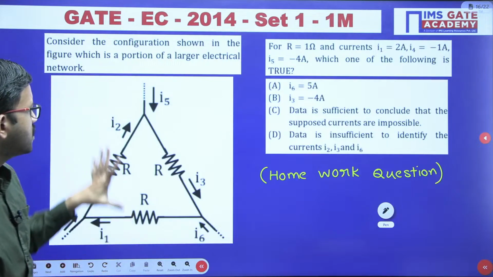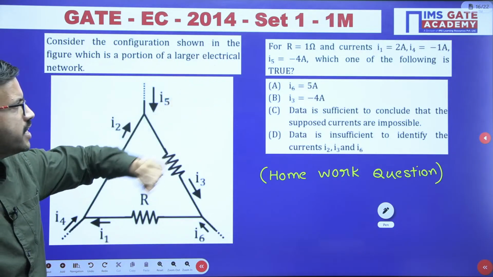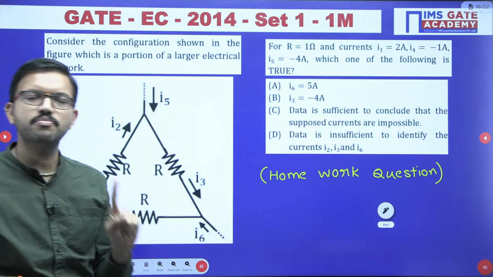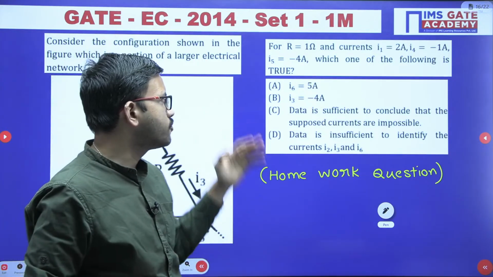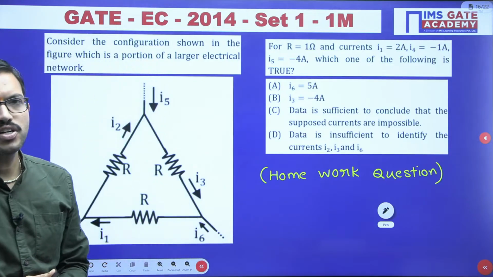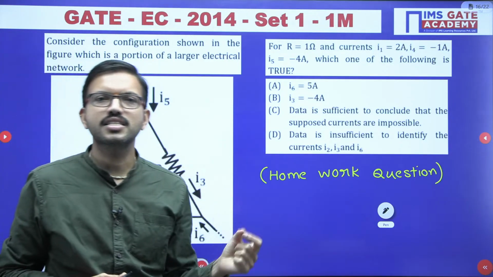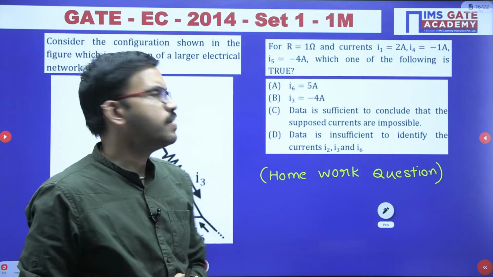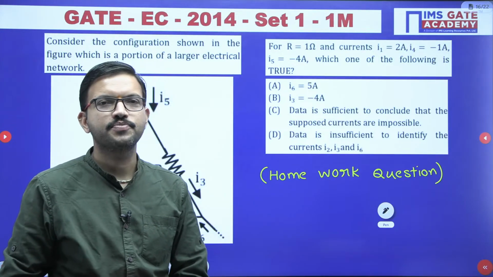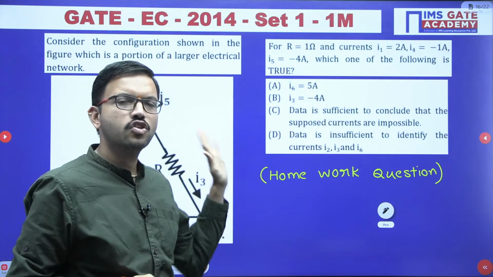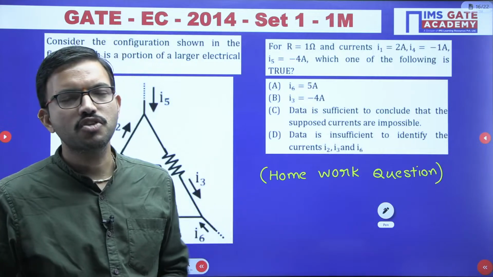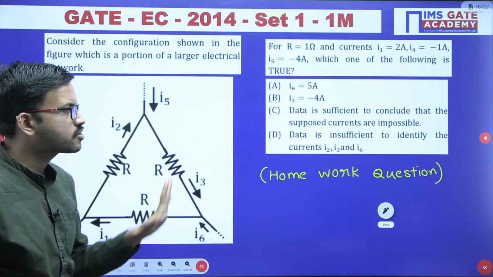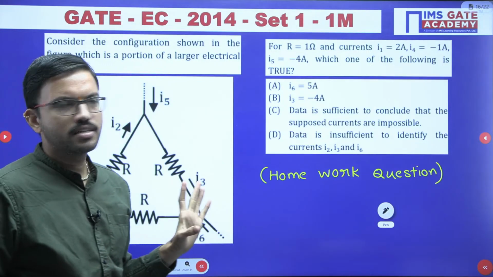Okay, so all of you give it a try. For the given circuit and the given data, whichever option is satisfying. This question is an MCQ, so obviously one option will be correct. Among the 4 choices, whichever is correct, mention your answer in the comment section of this particular video. You have time till tomorrow 2 o'clock. Whoever solves this question, mention your answer in the comment section. I hope all of you can solve this question.